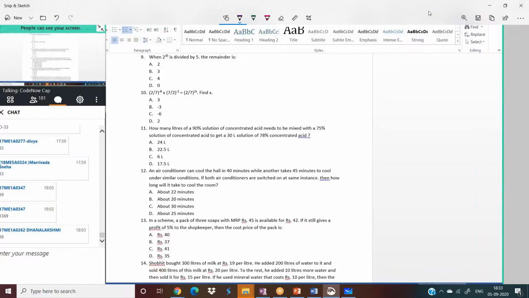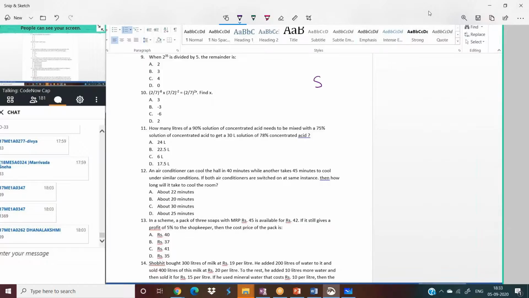Next, 13th one. In a scheme, a pack of 3 soaps with MRP 45 is available for 42 rupees. If it still gives a profit of 5% to the shopkeeper, what is the cost price of the pack? Very good. I'm waiting for these type of questions, boss. Before solving this, I'll ask you a very, very simple question from profit and loss. Okay, I'll ask an LKG question from profit and loss.